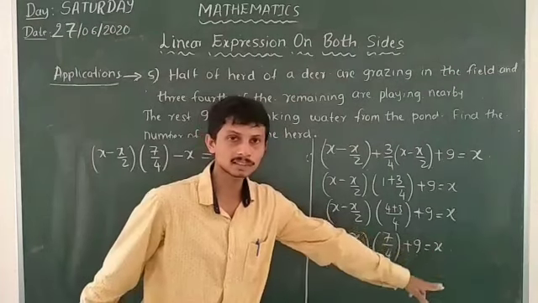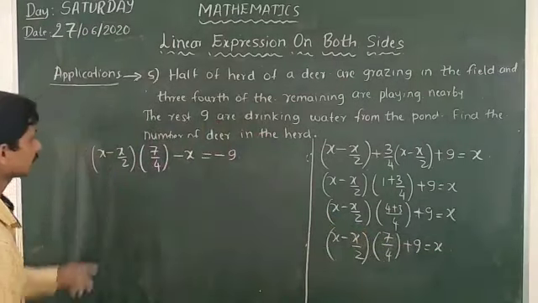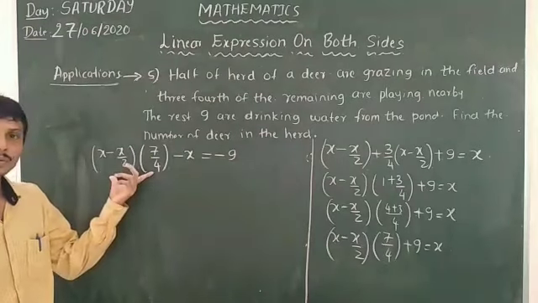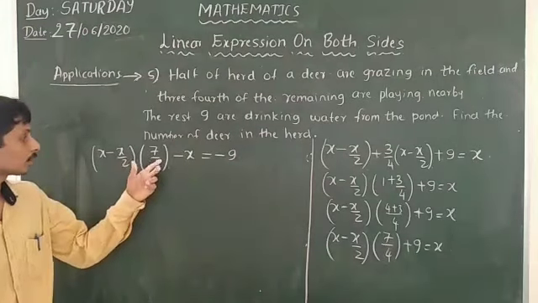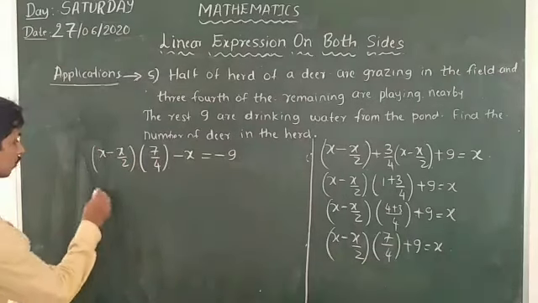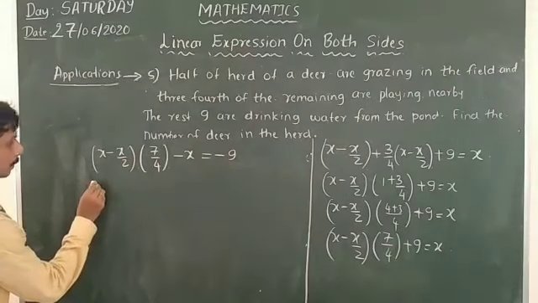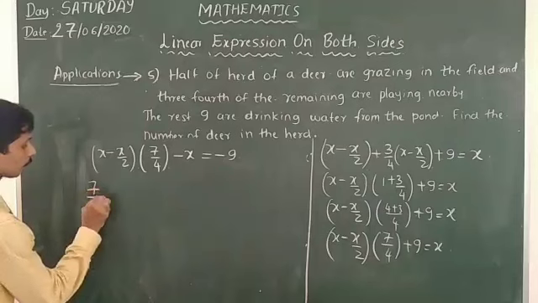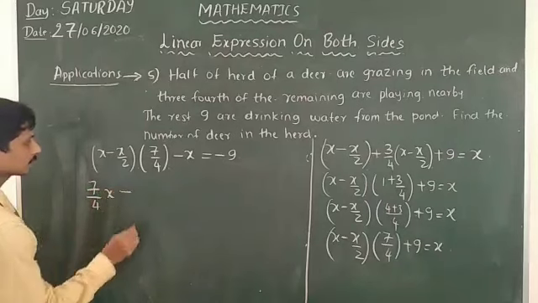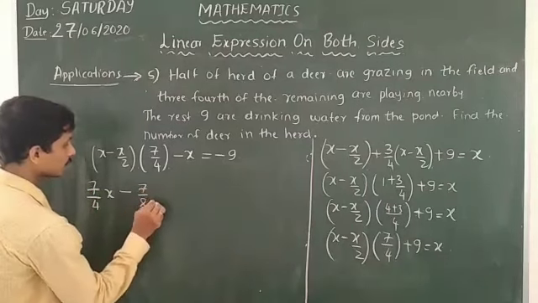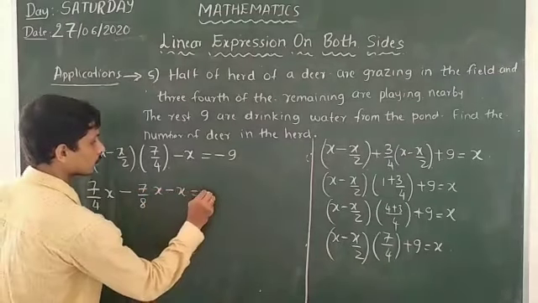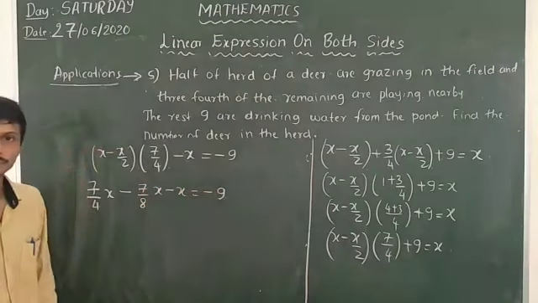Plus 9 turns into minus 9, plus X converts into minus X. So we have to multiply 7 by 4 on this side. So here we get 7 by 4 into X minus 7 by 8 into X minus X is equal to minus 9.